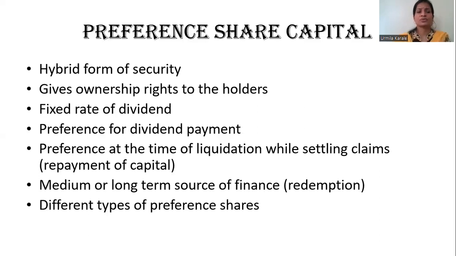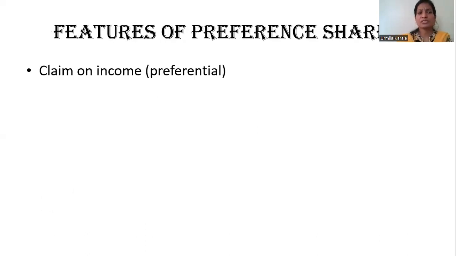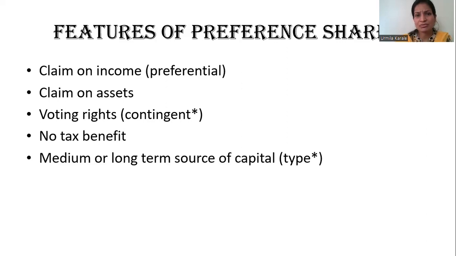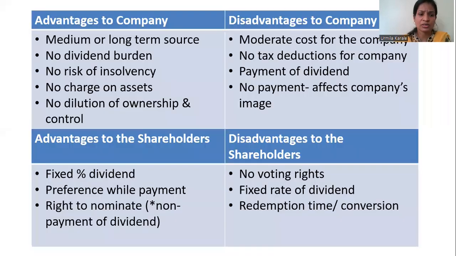Okay. So there are different types of preference shares giving you multiple benefits. You can see the main features. Number one, claim on the income, like equity shareholders get. Claim on assets, like equity shareholders get. Voting rights, but this is not going to be the general voting rights. Only in case of contingency, they get the voting rights. There's no tax benefit on payment of dividend as we already discussed. It can be medium or long term depending on the type of the preference. There's no risk of insolvency since repayment is not compulsory for the company.